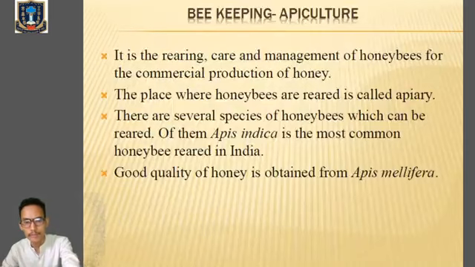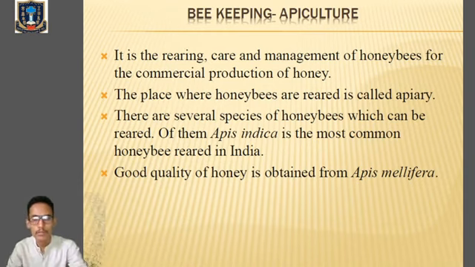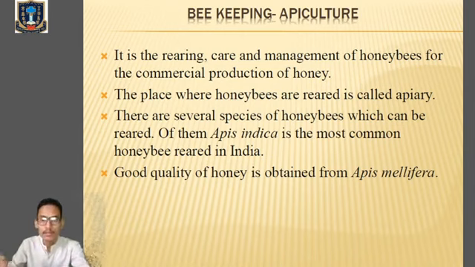Okay, next one. Talk about apiculture, bee rearing. In our syllabus, poultry farming has been removed, so no need to go through it. Clear? So we'll directly go through beekeeping, or we can say apiculture, page number 533. Clear? So open page number 533. We'll go through it. That is beekeeping or apiculture.